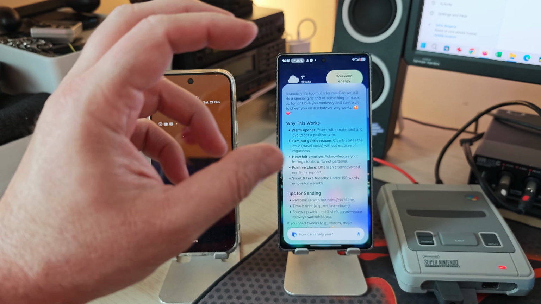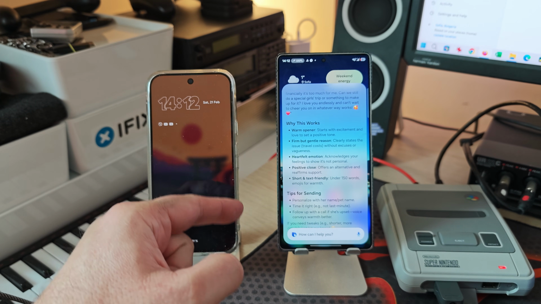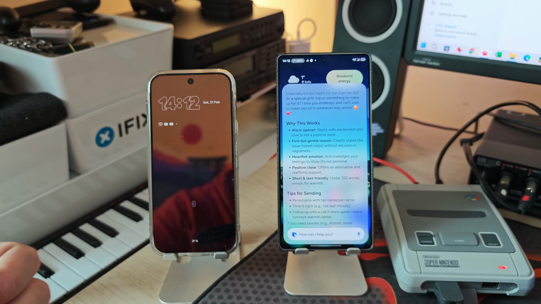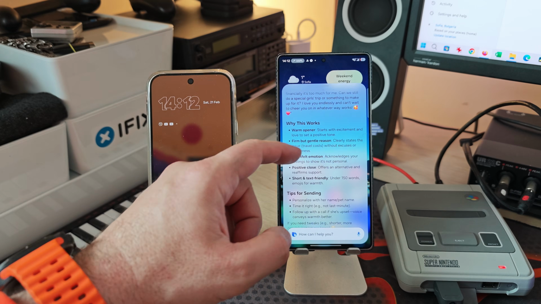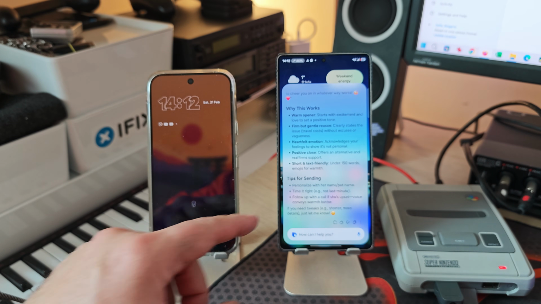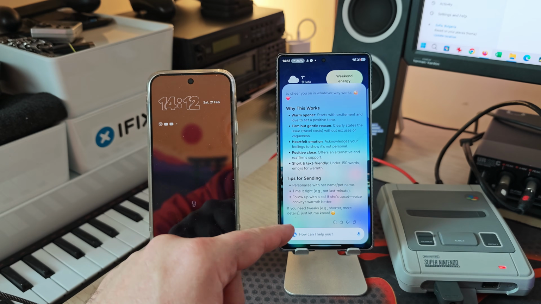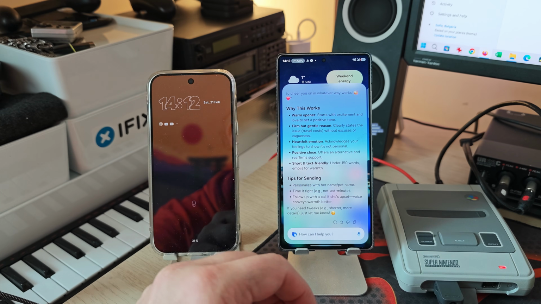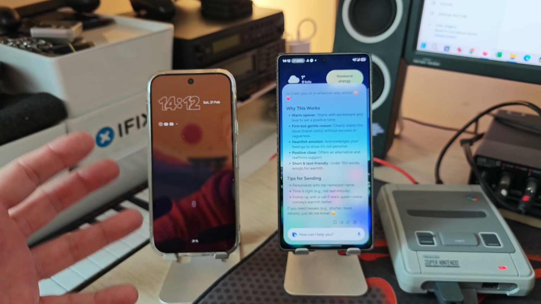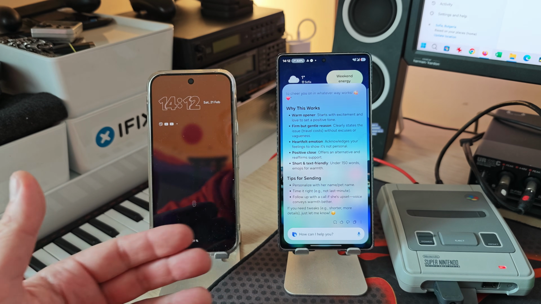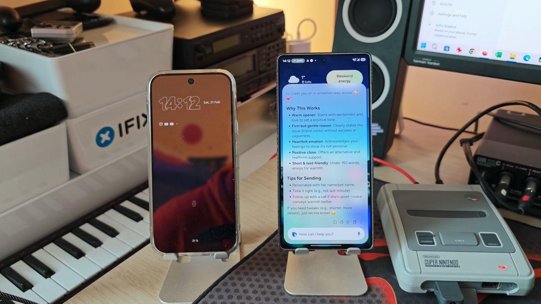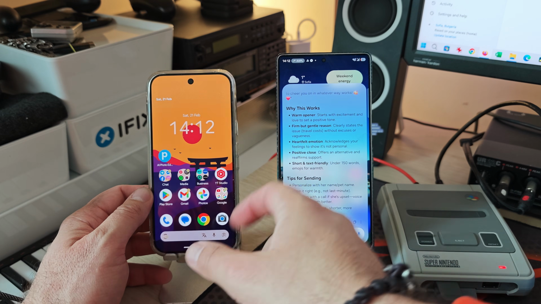It gives you what you wanted. It is also telling you why this thing works. We have a warm opener, firm but gentle reason, heartfelt emotion, positive close, short and text friendly. And also, it gives you tips for sending, which I kind of like. What we're looking for here is if Bixby or Gemini are going to provide us a balanced response that validates my anxiety while providing a script that sounds like a real human friend rather than a legal document. Yeah, this time Bixby did it.